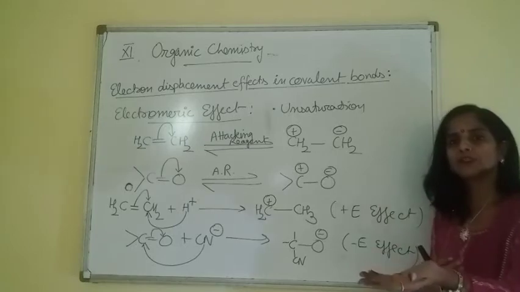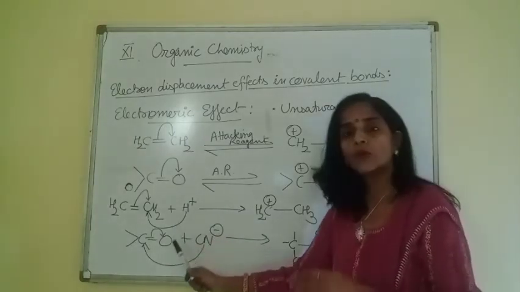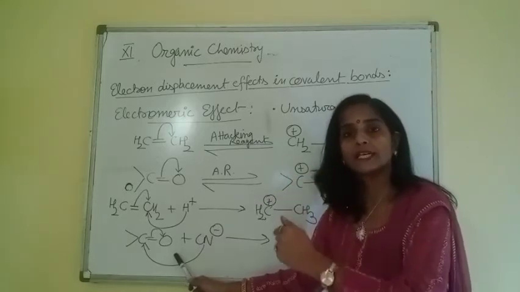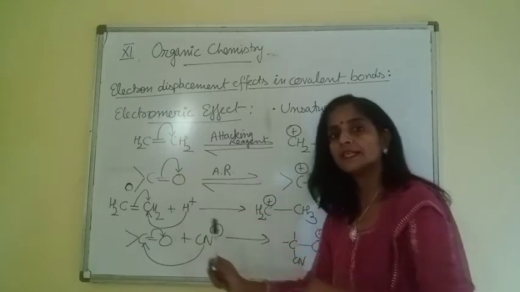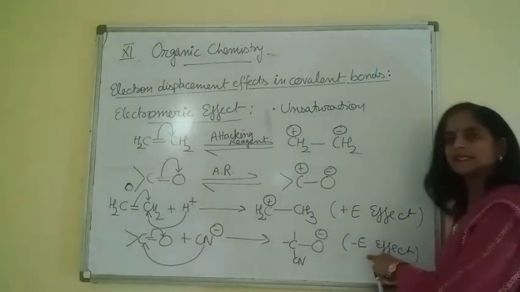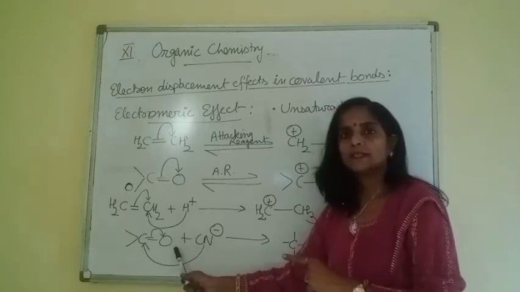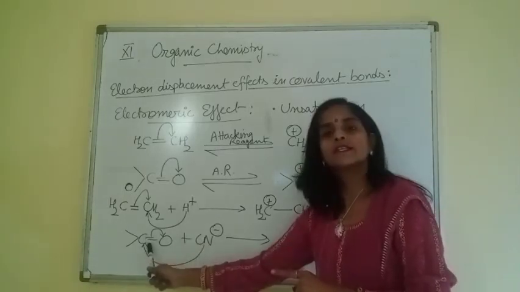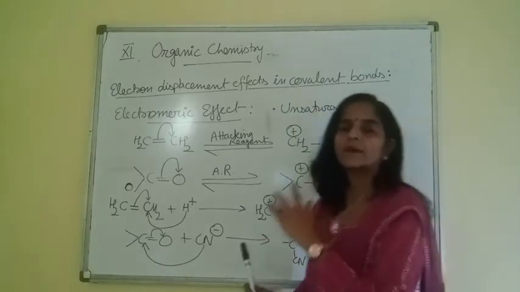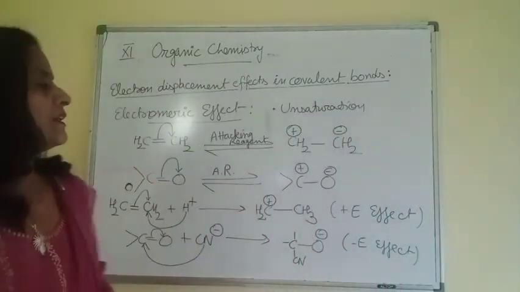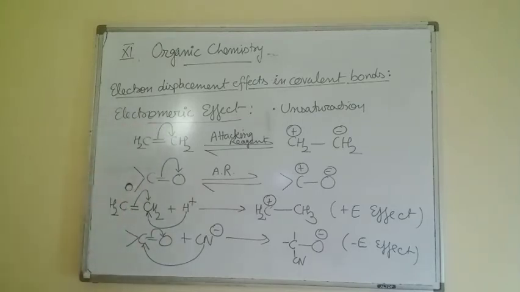But if the situation is opposite, means the attacking reagent is not going on that atom where electrons are transferred, it is going on other atom, then this is minus E effect. Like here, electrons are transferred on oxygen, but attacking reagent is going on carbon. So this effect is termed as minus E effect. So understood both cases, plus E as well as minus E.